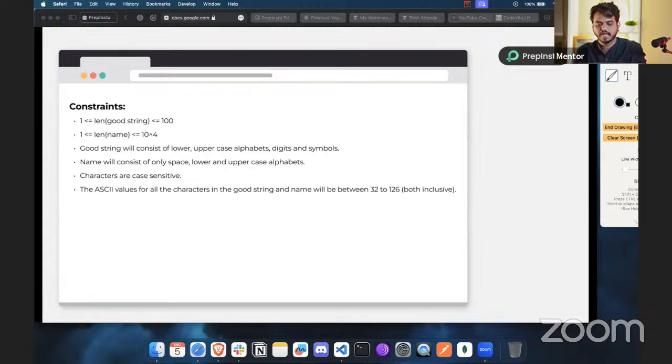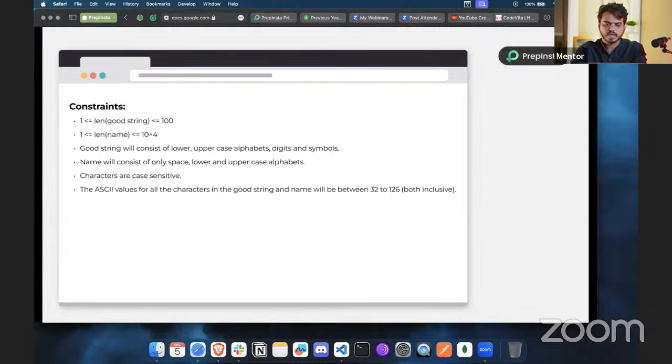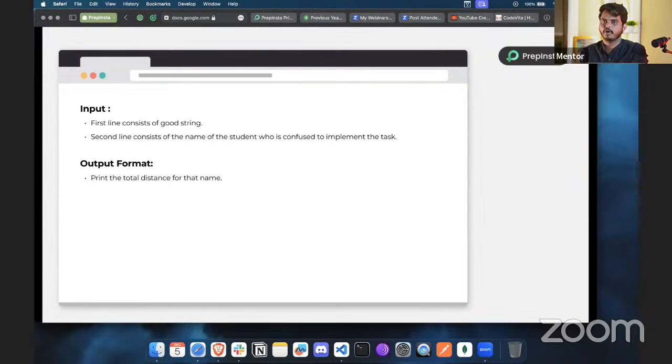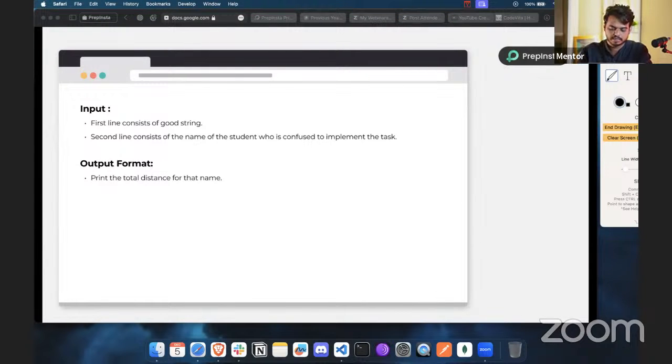So this is what we have in terms of the question. And what is the input format that we have? The first input that you have to give is the line which consists of a good string. It could be anything in the range of ASCII values 32 to 126. After that, the second line consists of the name of the student who is confused about implementing the task. Then the output that is expected is the total distance for that name. All right, so this is what we have.